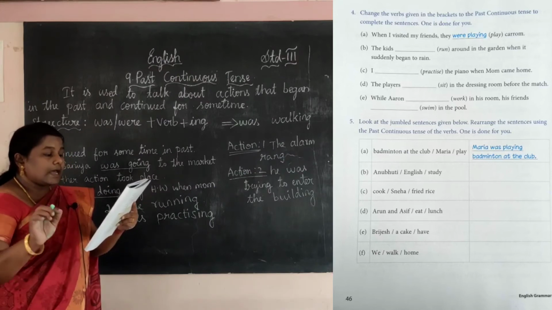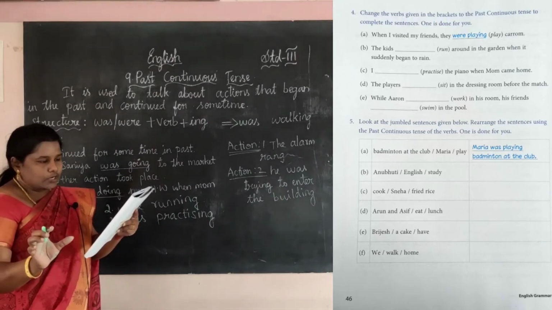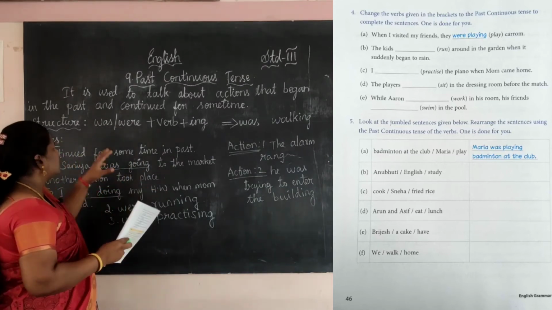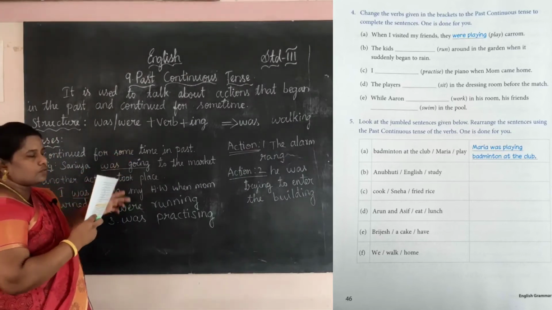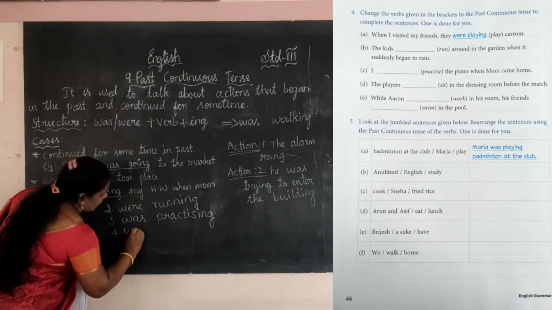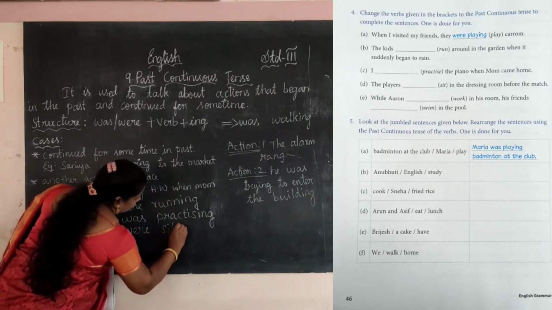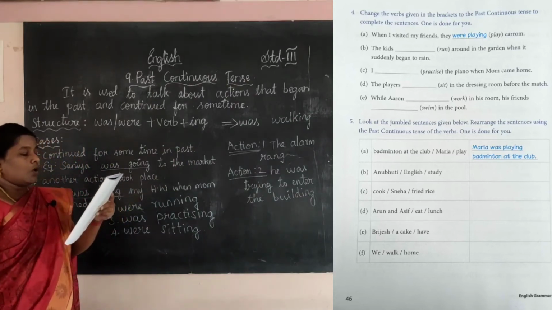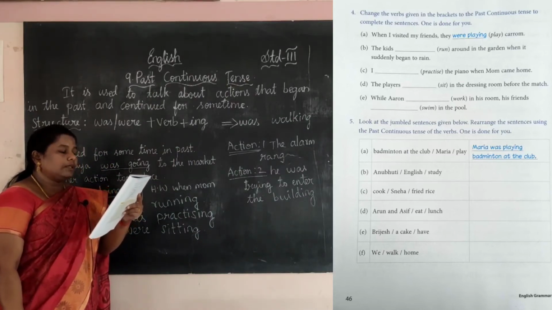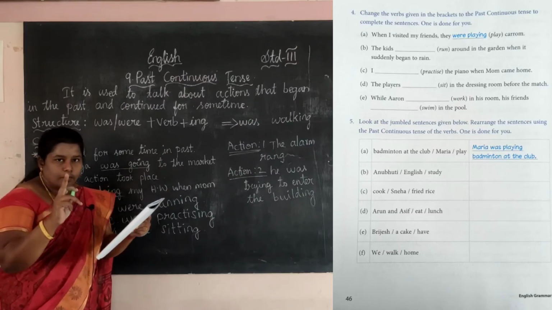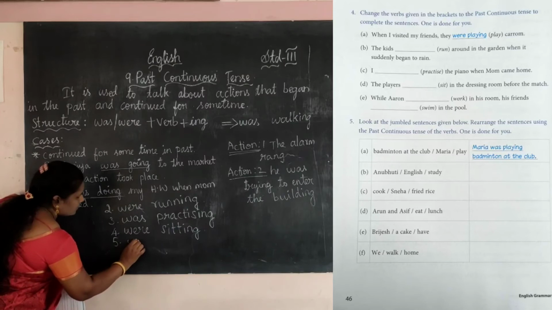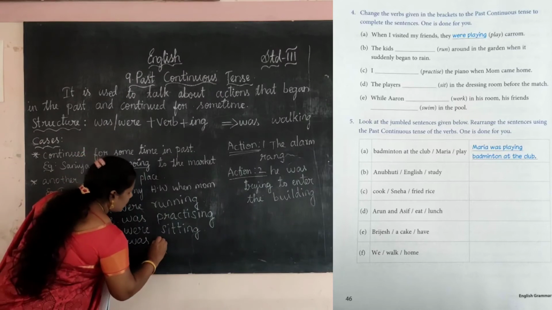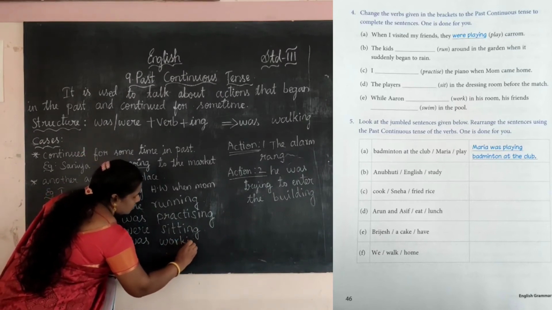The players dash sit. Okay, sit is the option. The players, is it singular or plural? It is plural. So we want to use were. Fourth one, were sitting. With the verb we want to add ing, so sitting. Next one, while Aaron does work. Aaron is one boy, so was. Okay, we write was and work is the verb here. So with the verb we want to add ing, so working.